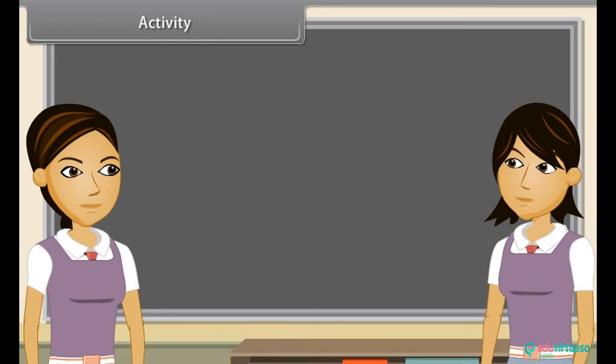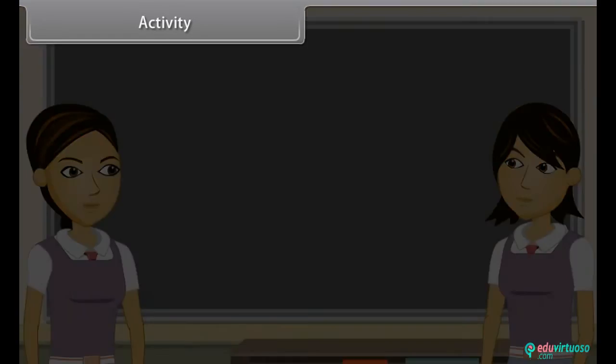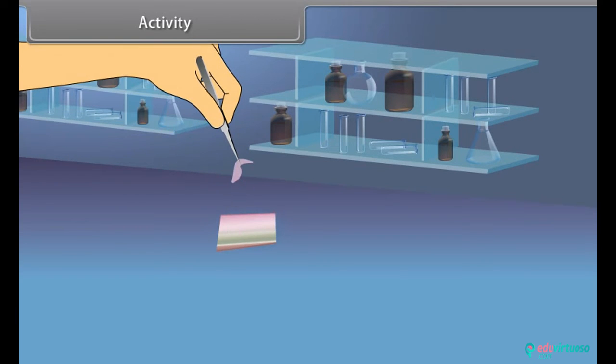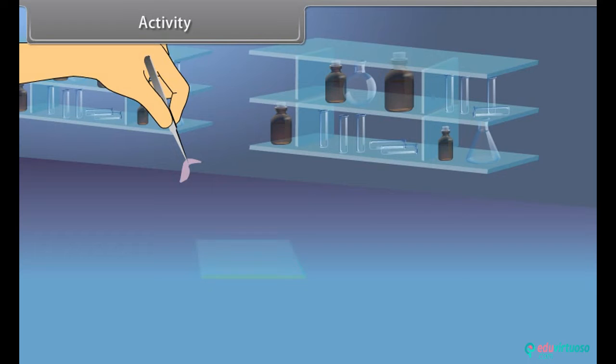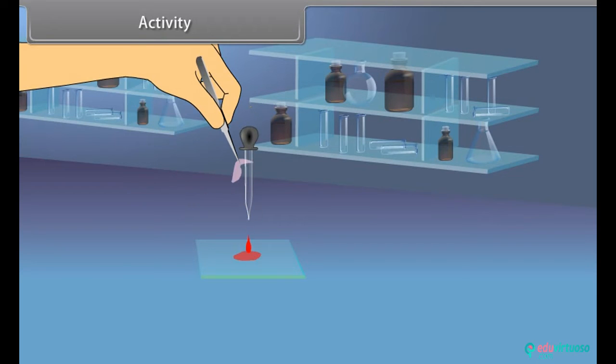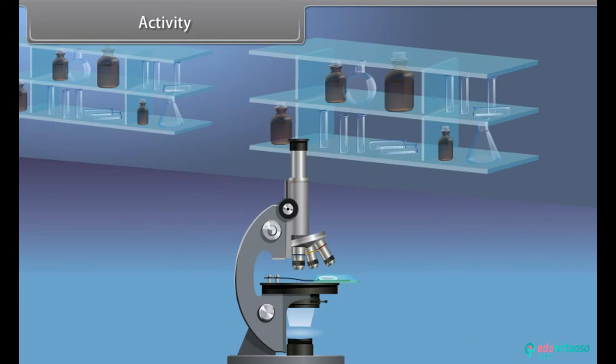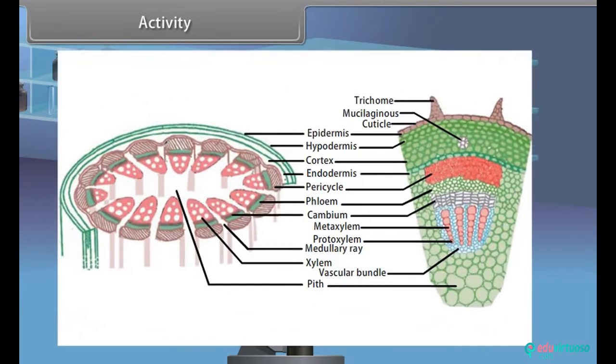Activity. We can see by an activity that there are different types of cells in plants. Take a plant stem and cut a thin section. Then stain it with safranin, keep it on a slide with a drop of glycerine, and cover it with a cover slip. Observe it under a microscope. We can see various types of cells and their arrangement.